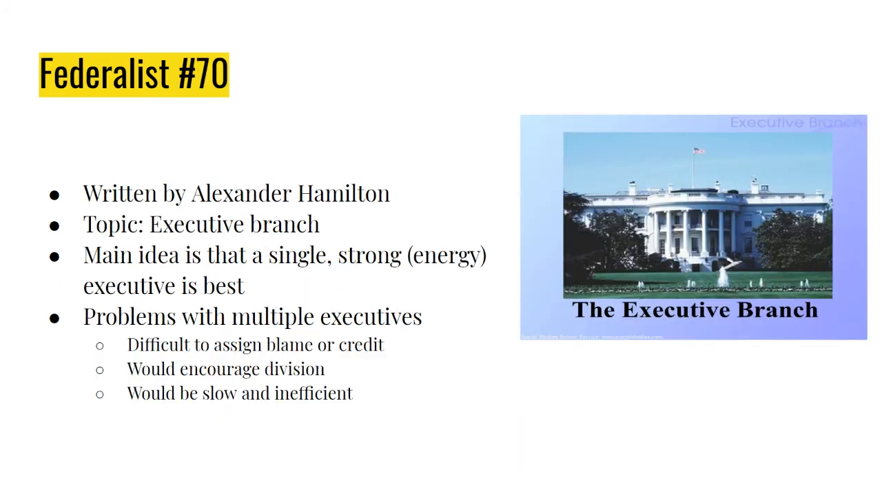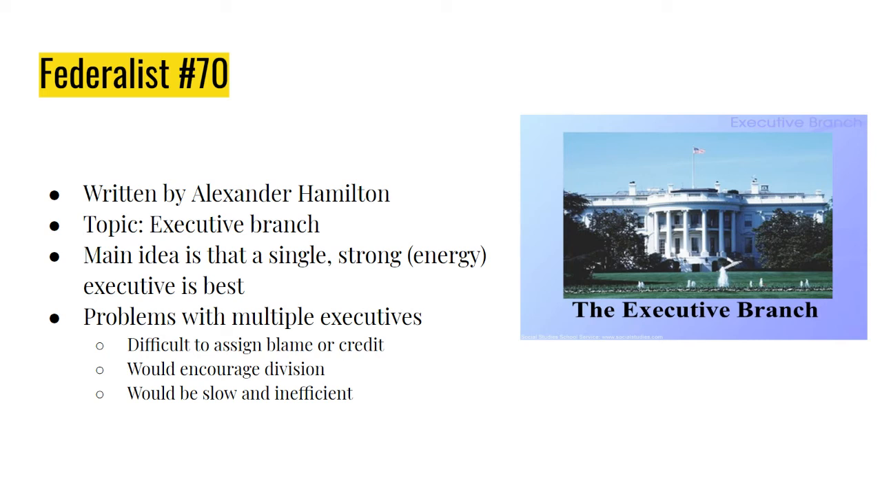Fed 70 is branch specific. This one is written by Hamilton, and it focuses on the executive branch. What should the executive branch look like in the new government? The thesis of this document is that a single, strong executive is best. Hamilton uses the phrase energy. An executive with energy is necessary. So you need a strong, singular executive.